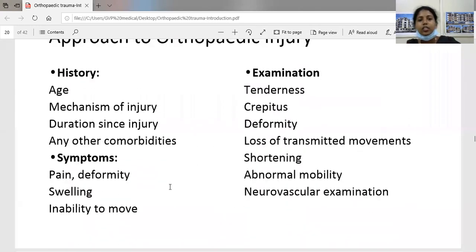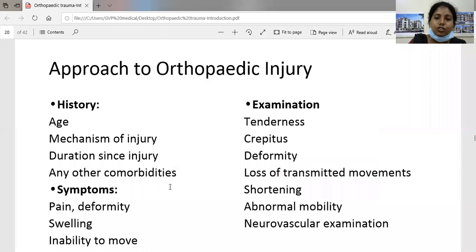So what are the approaches to orthopedic injury? Whenever a patient comes to your OPD, a thorough history should be taken from the patient. First is the age of the patient, whether he is of younger age or elderly. Some fractures are more common in elderly people, such as distal radius fractures, as their bones are very osteoporotic.